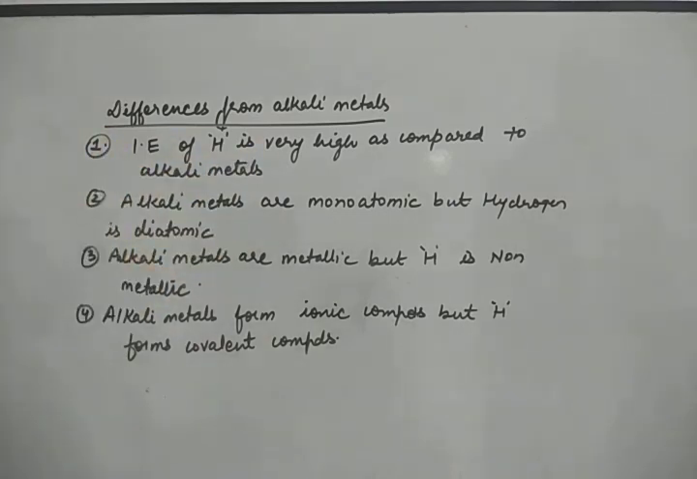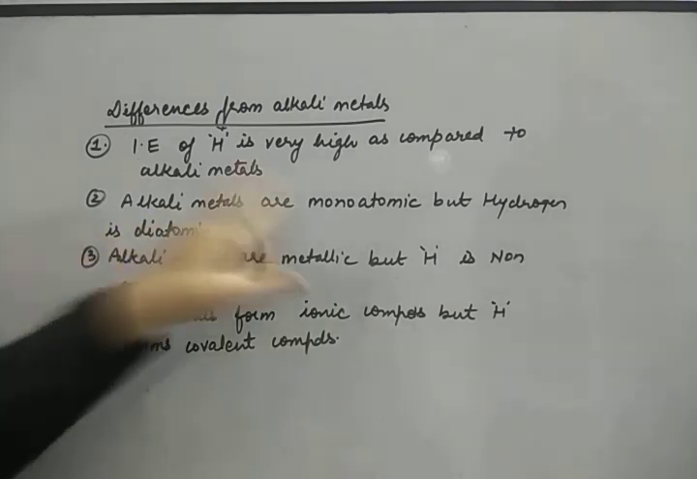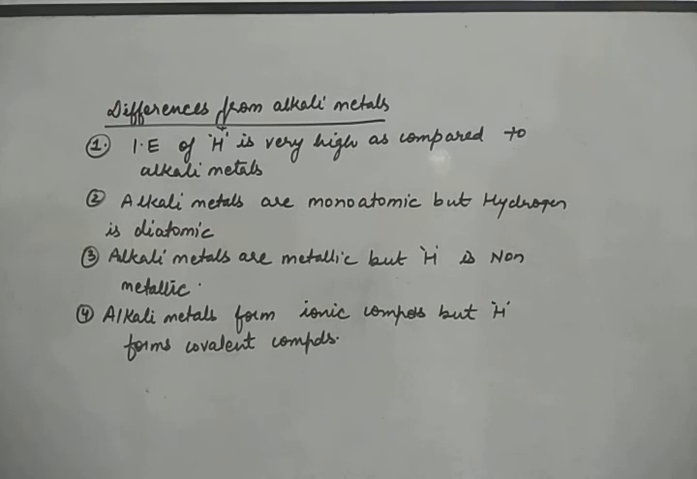Okay, it is very difficult to remove an electron from hydrogen. It requires a large amount of energy, whereas alkali metals lose their electron at room temperature only. The second difference is alkali metals are monoatomic, but hydrogen is diatomic. It exists in the form of H2. But if we see the structure of lithium or sodium, we'll find lithium-lithium or sodium-sodium bonds there. Alkali metals are metallic, but hydrogen is non-metallic.